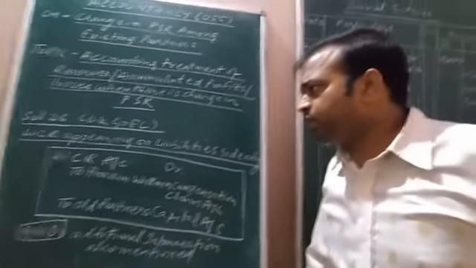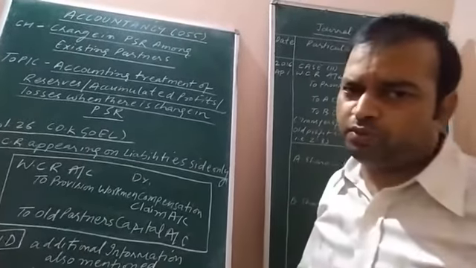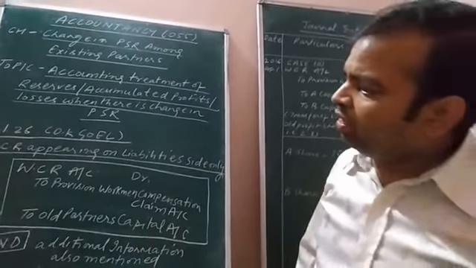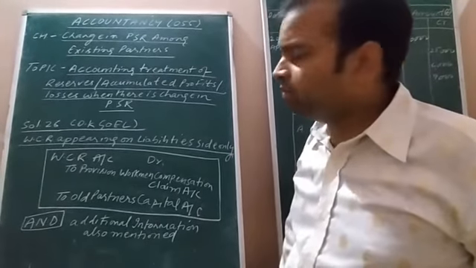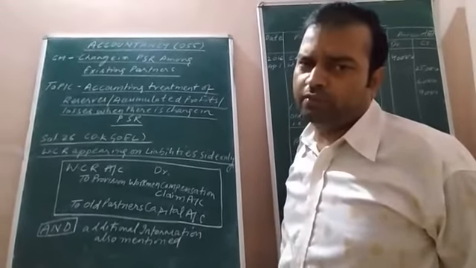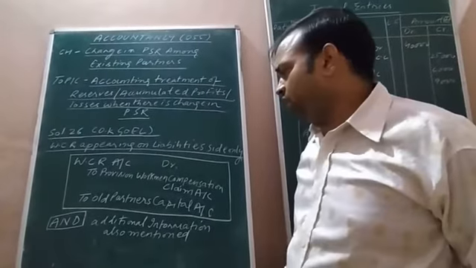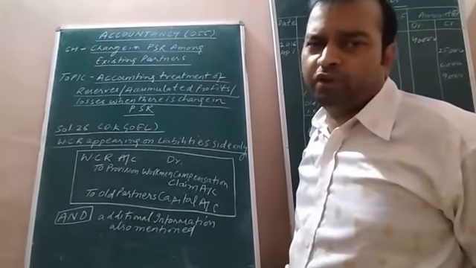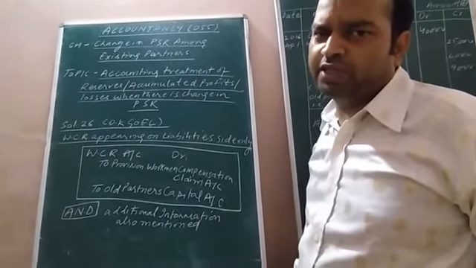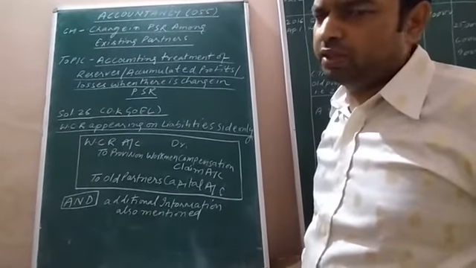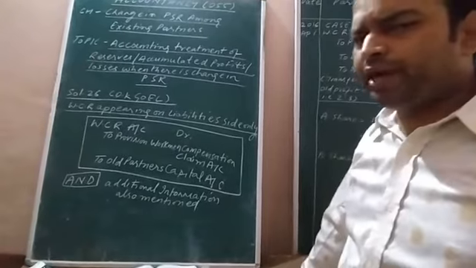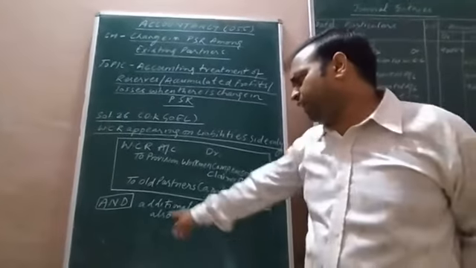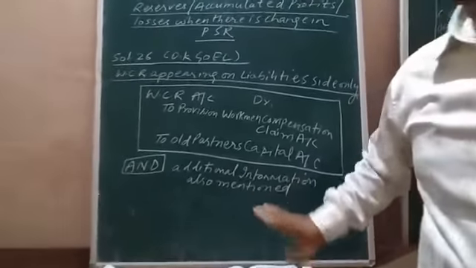Yesterday I explained you the question 26 case first. In that case, only the figure related to WCR was given in the balance sheet on the liability side only. Okay, beta. Now, an additional information is also given, that is the information after balance sheet. Information after balance sheet is known as adjusted information or say additional information. Okay, additional information also mentioned.